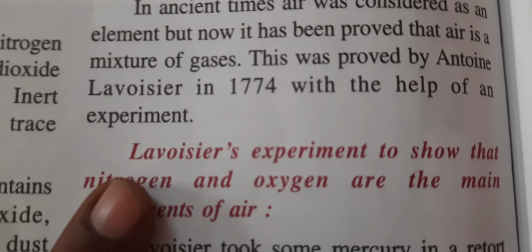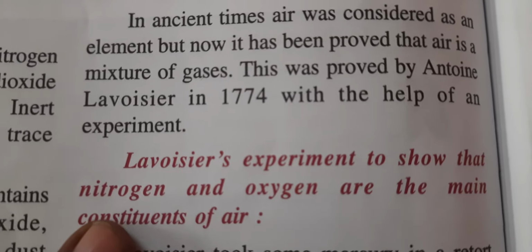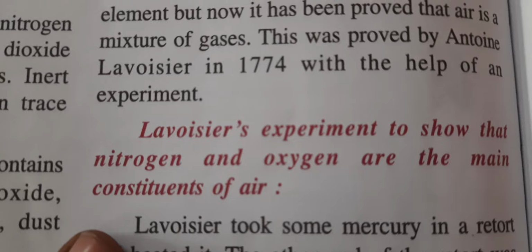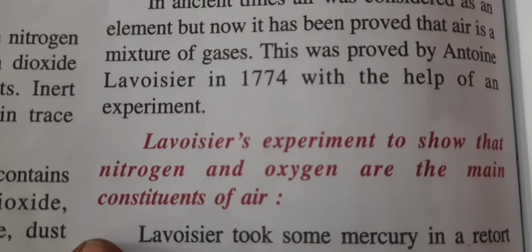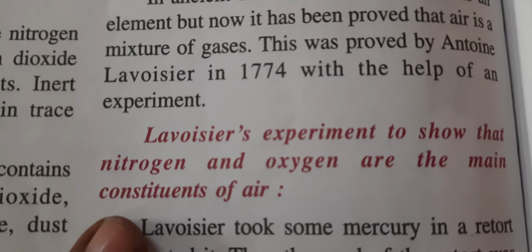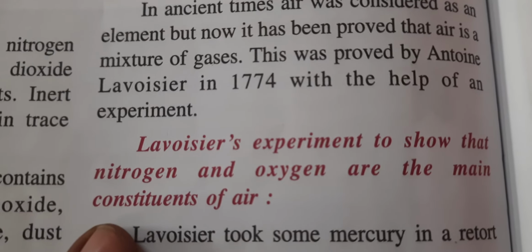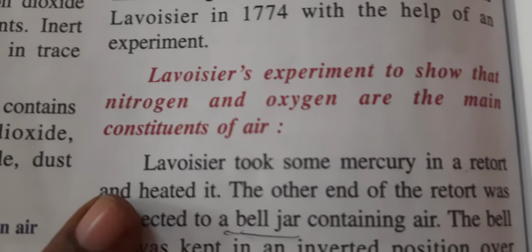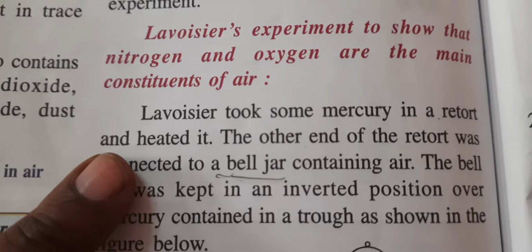Lavoisier's experiment to show that nitrogen and oxygen are the main constituents of the air. Lavoisier did the experiment. Antoine Lavoisier was a chemist, a famous scientist. He did an experiment and he tried to find out two gases. One is nitrogen and the second is oxygen. Now see how he did the experiment.